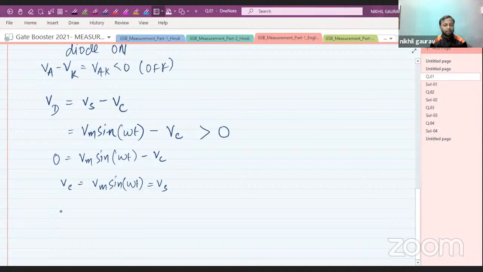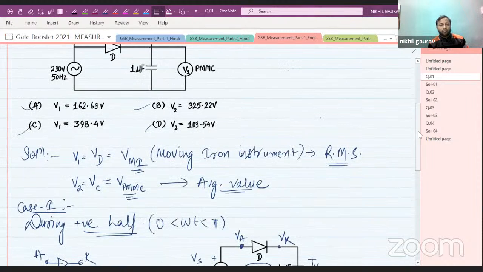Now let me find the current through the circuit. The current through the circuit, or current through the capacitor, is given by C dVc by dt. Is it correct or not? So C is 1 into 10 to the power minus 6. Let me check. So the capacitor value is 1 microfarad.